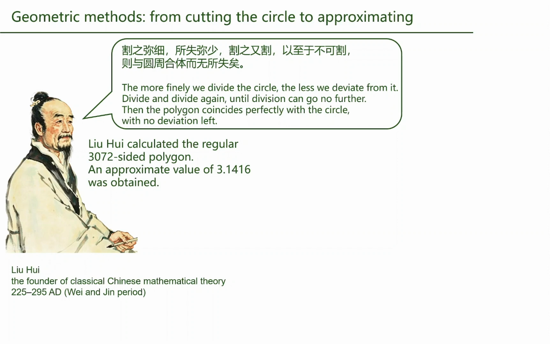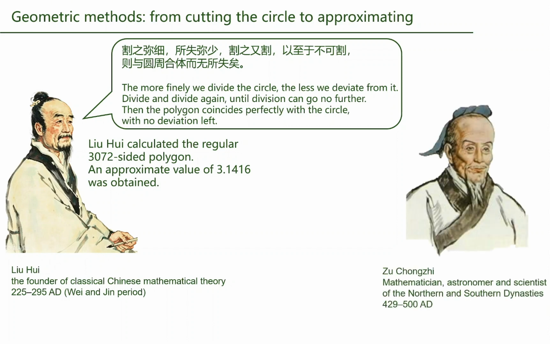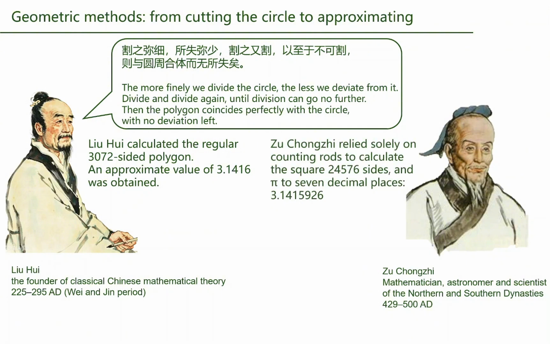Later in the 5th century, Zhu Chongzhi took manual calculation to its peak. Using only counting rods, he worked with a 24,576-sided polygon and found pi up to 7 decimal places, 3.141596. He also found the fraction 355/113, a world record that Western mathematicians didn't beat for nearly 1,000 years.